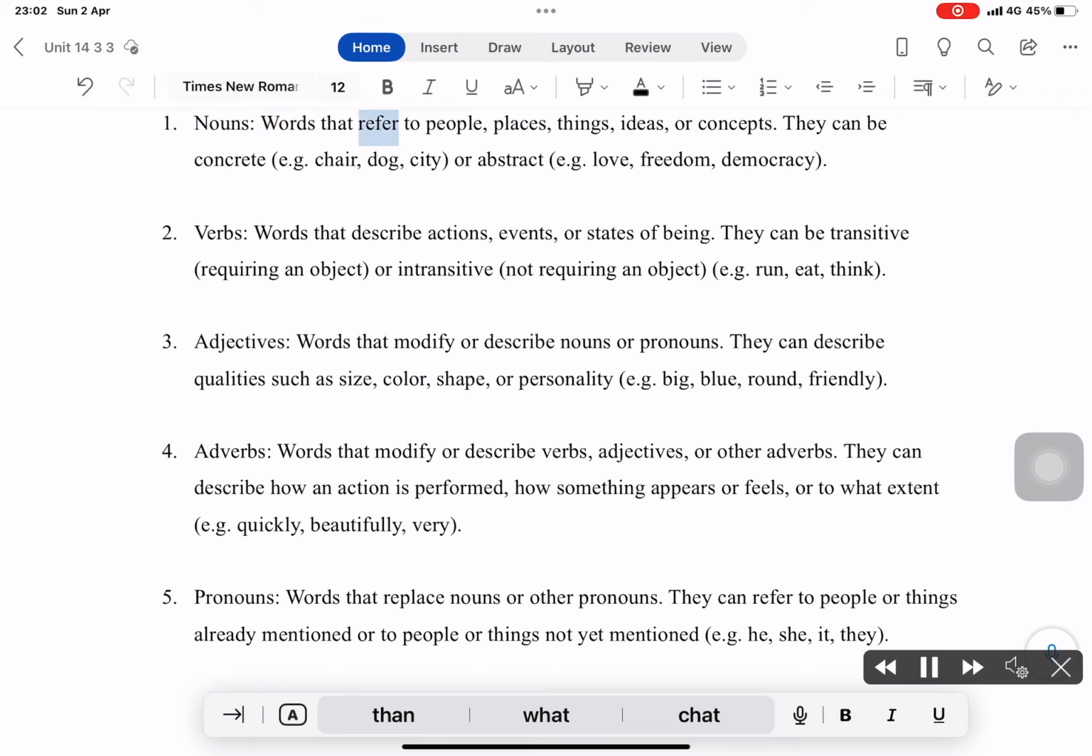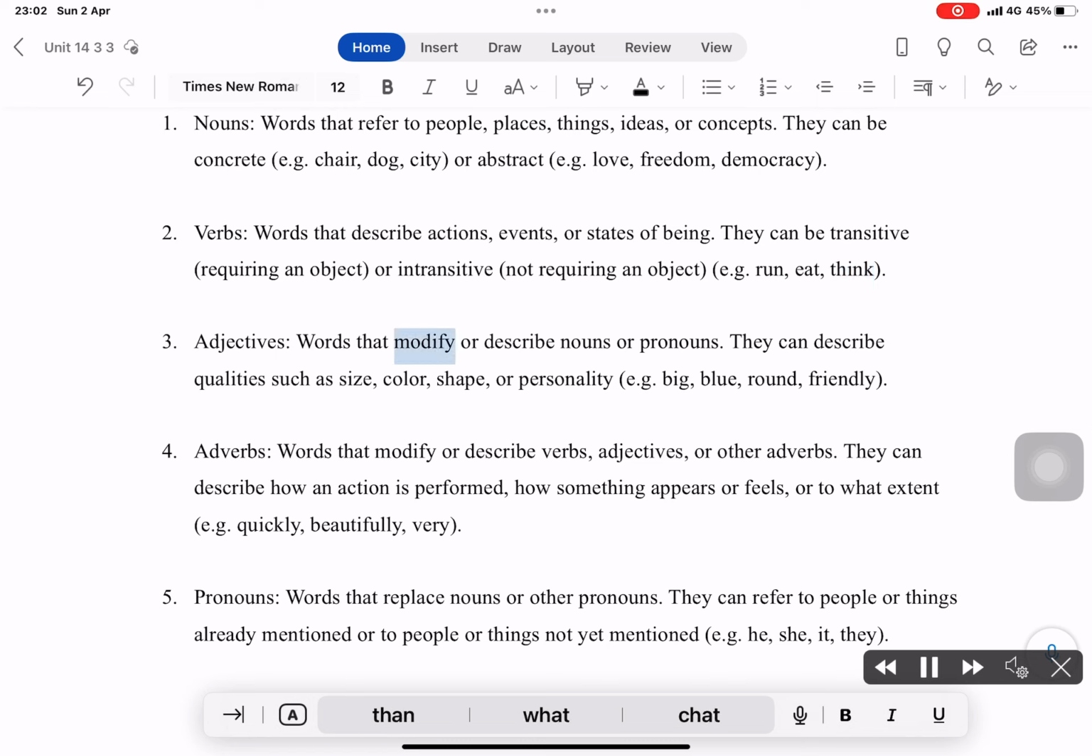Nouns: words that refer to people, places, things, ideas, or concepts. They can be concrete, e.g. chair, dog, city, or abstract, e.g. love, freedom, democracy. Verbs: words that describe actions, events, or states of being. They can be transitive, requiring an object, or intransitive, not requiring an object, e.g. run, eat, think.